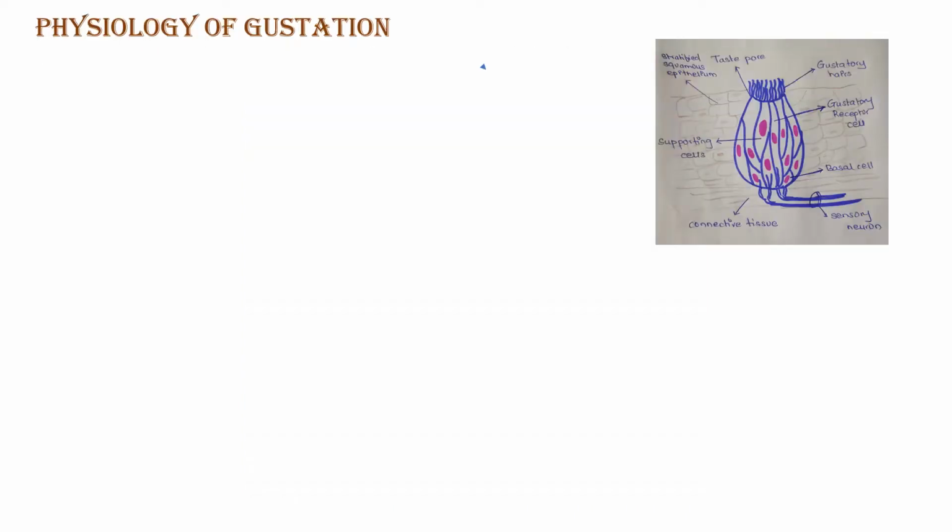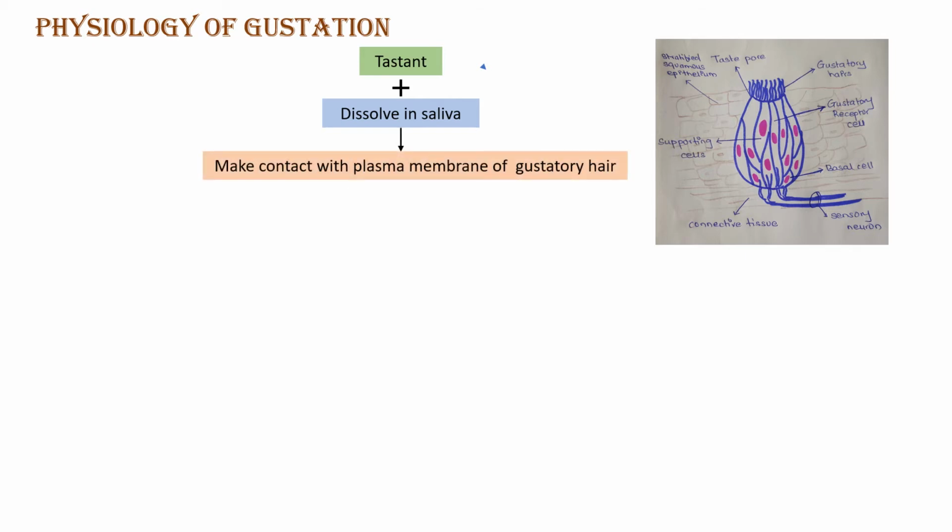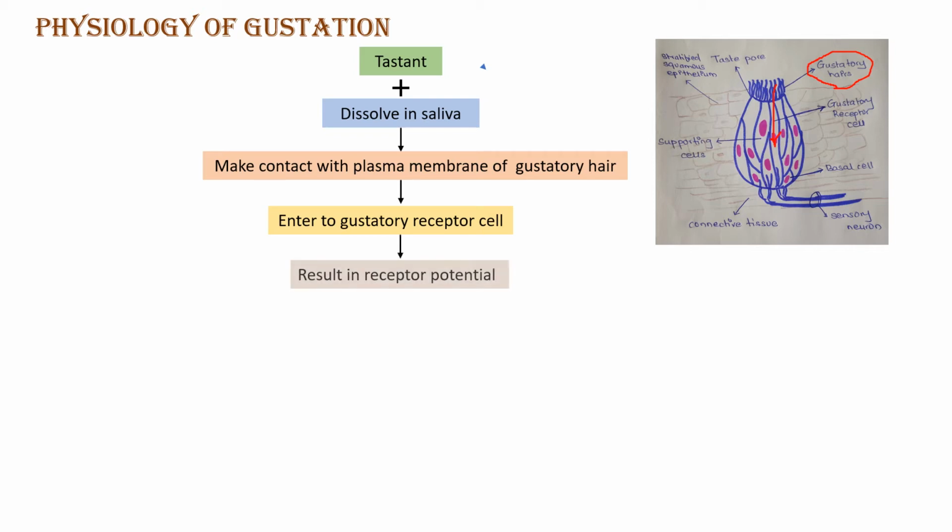Now, let's see the physiology of gustation. So first, the tasting molecule dissolves in saliva. After dissolving into the saliva, it will make contact with the plasma membrane of the gustatory hairs. Then it will enter into the gustatory receptor cell. After entering into the gustatory receptor cell, this results in a receptor potential.